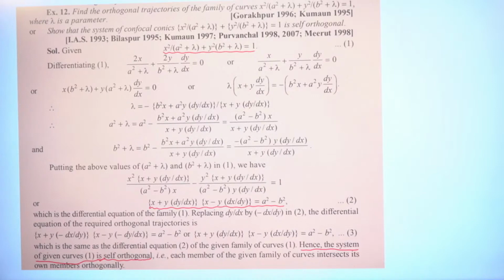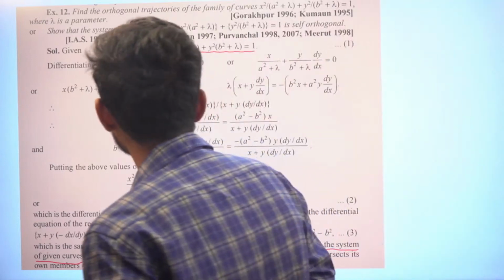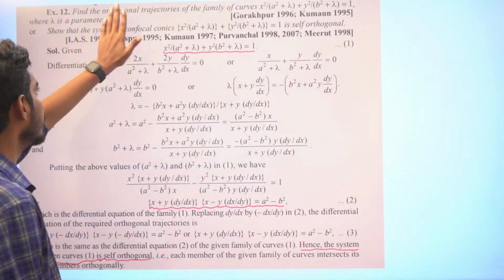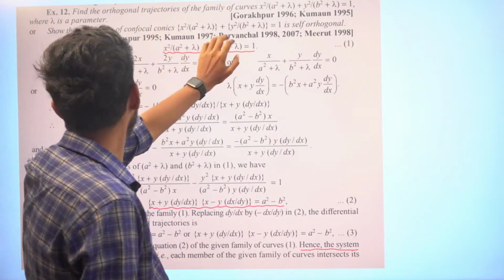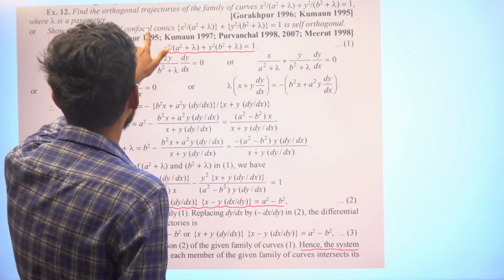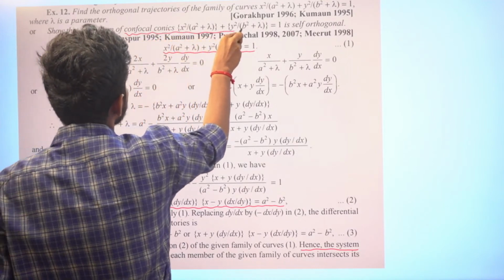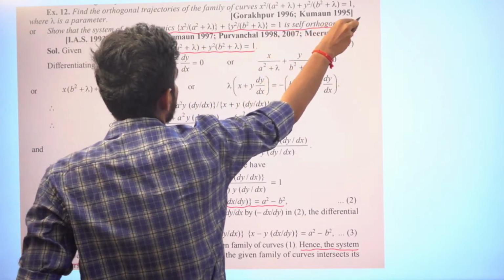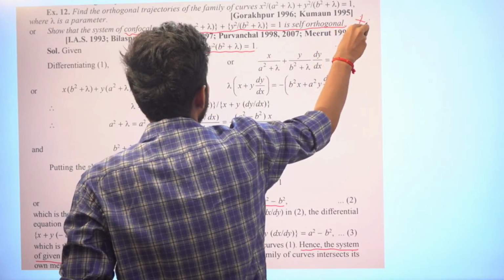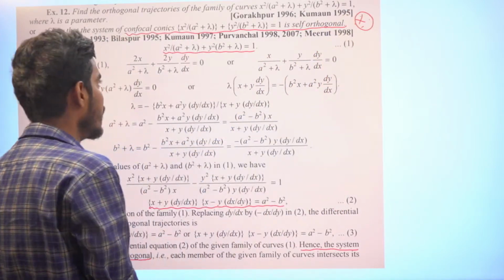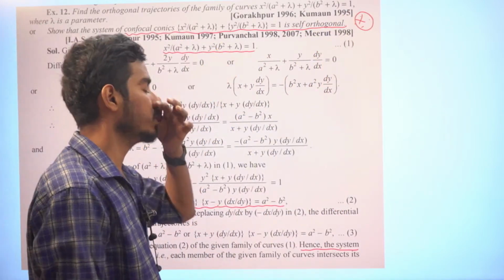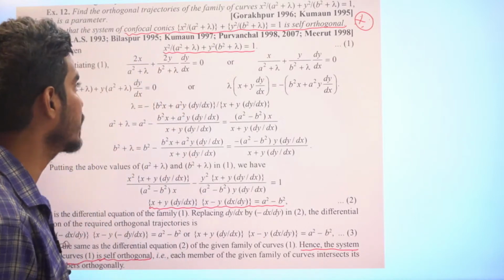Y square is equal to, from parabola. This is also the same problem. So in exam point of view, they will say show that the system of confocal conics is self-orthogonal. Very important problem. You need to prove self-orthogonal. Very easy, right? x square by a square plus lambda plus y square by b square plus lambda is equal to 1 is self-orthogonal.